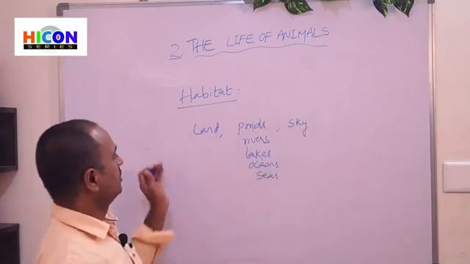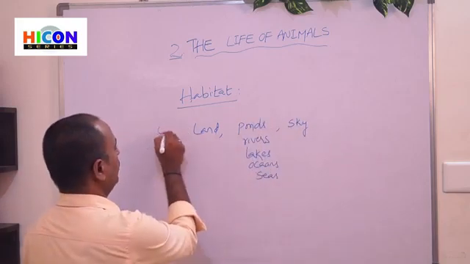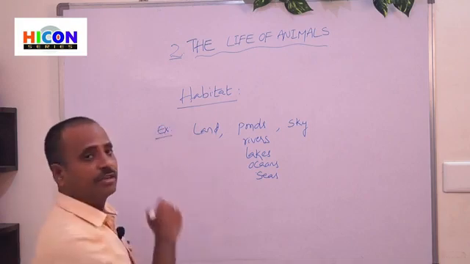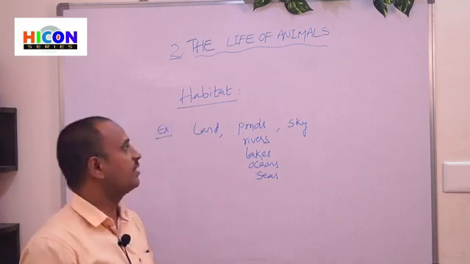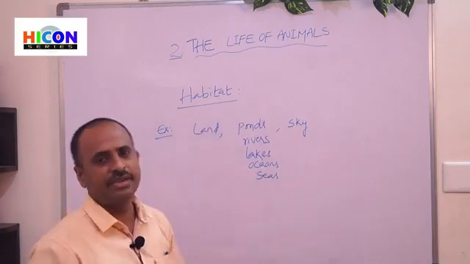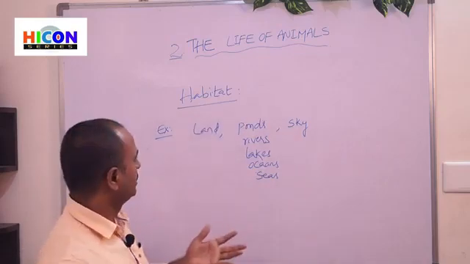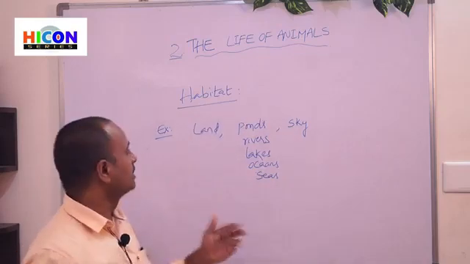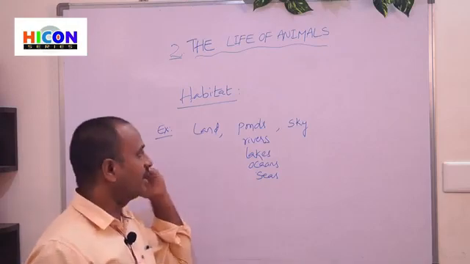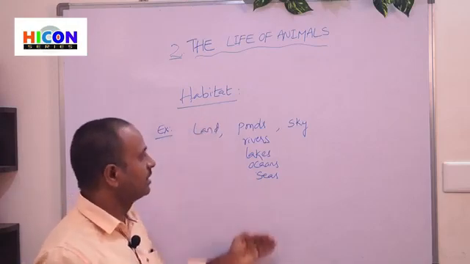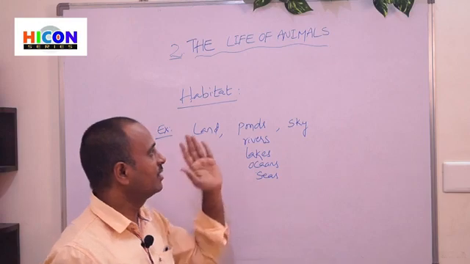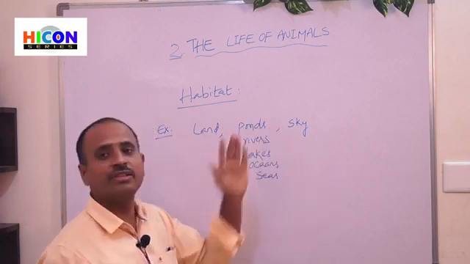So children, these are the examples of different types of habitats. That means we can observe different types of animals in these habitats. So let us see what animals live on the land, what animals live in these water bodies, and what animals live in the sky.